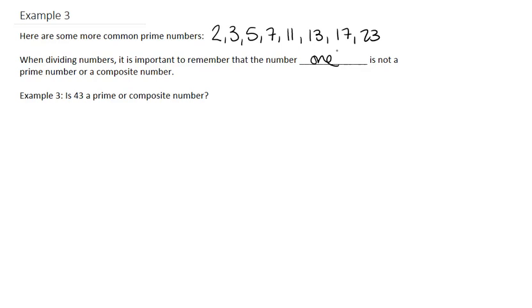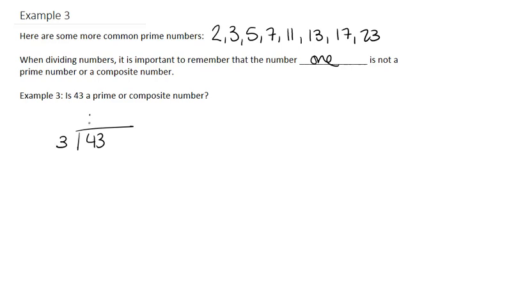Now, let's go over example 3. Is 43 a prime or composite number? So the question we can ask is, is it divisible by a number other than 1 and 43? So we see 43. If we divide it by 2, it's not going to be an even number because it'll have a remainder because it's an odd number. So it's not divisible by 2. And then you can see if it's divisible by 3 real quick.